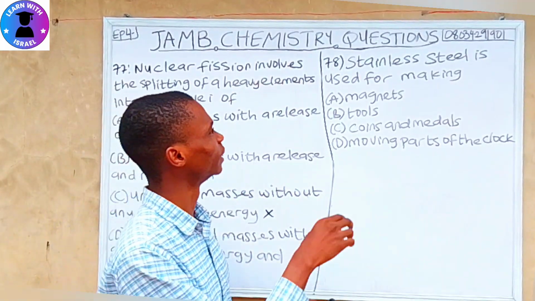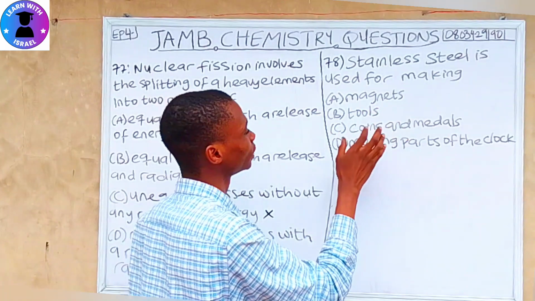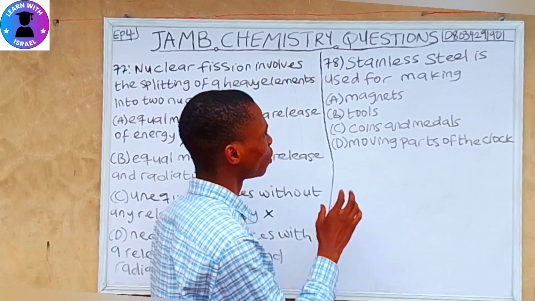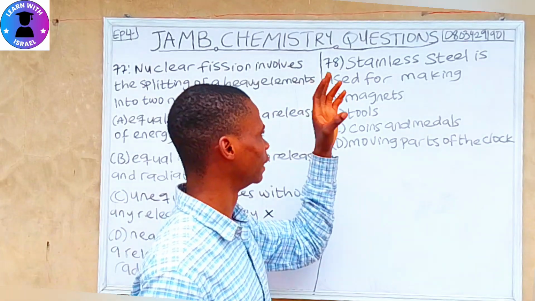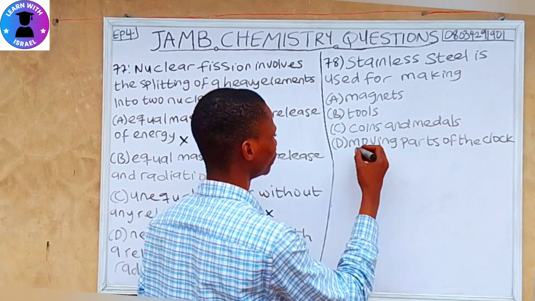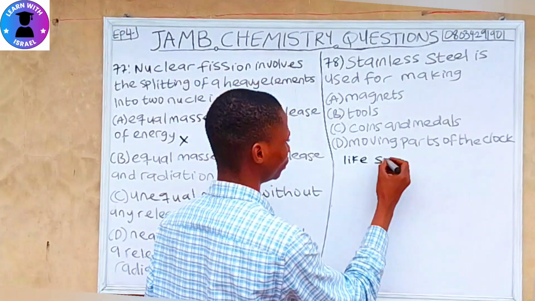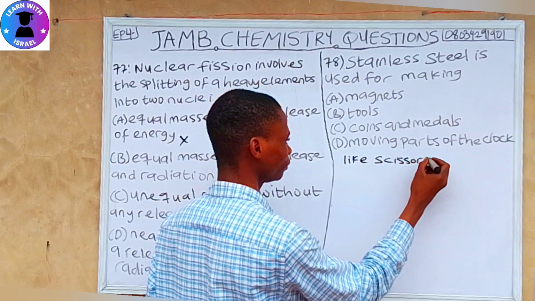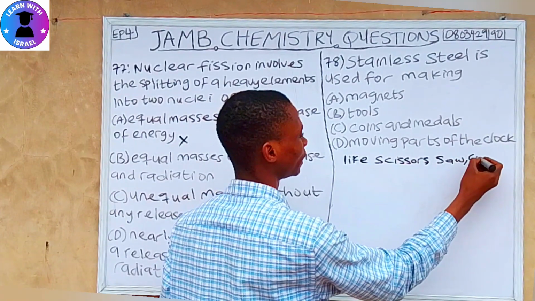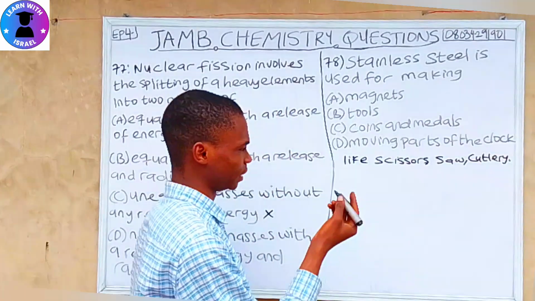So question 78. Stainless steel is used for making A. Magnet, B. Tools, C. Coins and medals, D. Moving part of the clock. So we have 5 types of steel, which I will list here. Stainless steel is used for making tools like scissors, saw, cutlery.